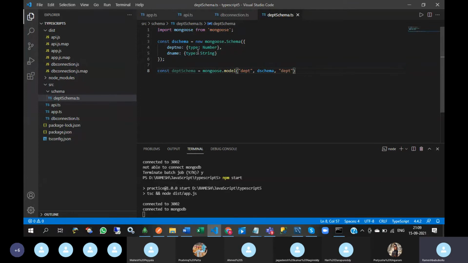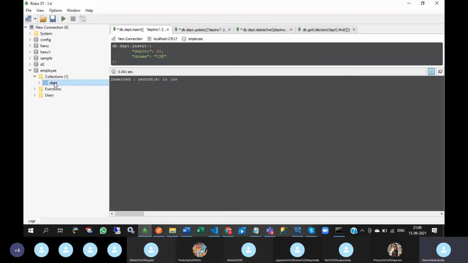Here, mongoose dot model dept, this is the table name. It is the name you want to give the collection. Here a dept collection is there.